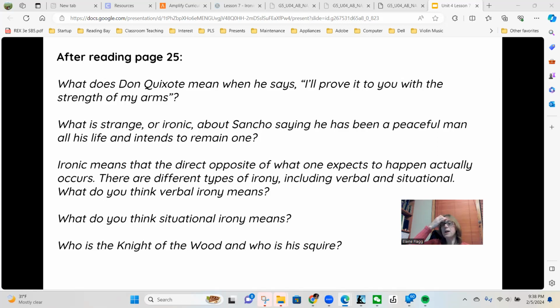Okay, our last question here is who is the Knight of the Wood and who is the squire? So after they fought, they found out that the Knight of the Wood is Samson, Don Quixote's friend, the university graduate. And Samson's face is hidden by his armor and his helmet until Don Quixote defeats him. The Knight of the Wood's squire is Sancho's neighbor. He is wearing a false nose at first, so Sancho does not recognize him. So I thought at first that he cut off his nose because he said he came running with him without his nose on, but it was just a disguise.